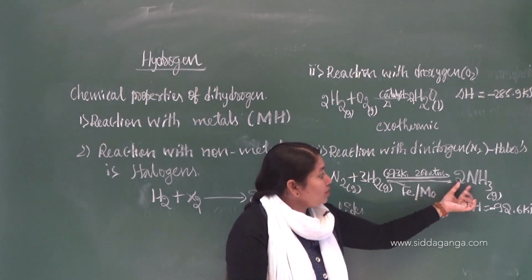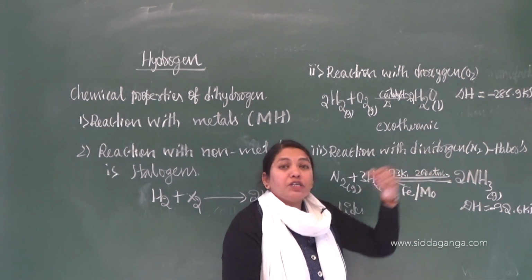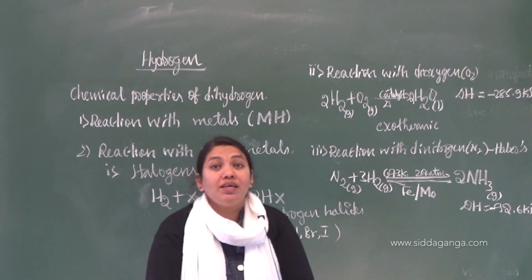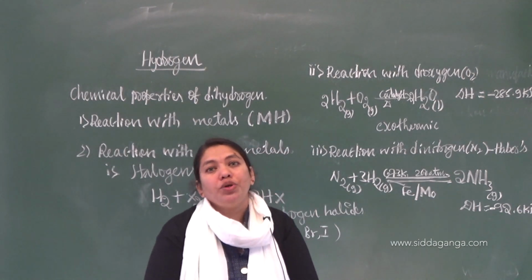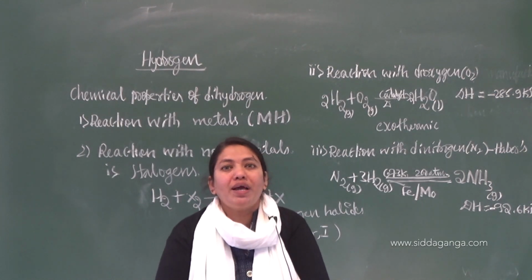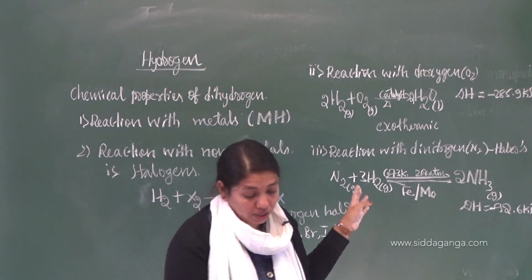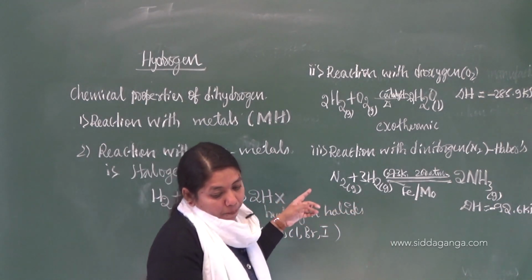So what is the product you are going to get? Ammonia. What is the name of this reaction? Haber's process. A very important industrial method for the production of ammonia, because ammonia is a very important chemical in the laboratory as well as in other fields. So that is the reaction of dihydrogen with this one.